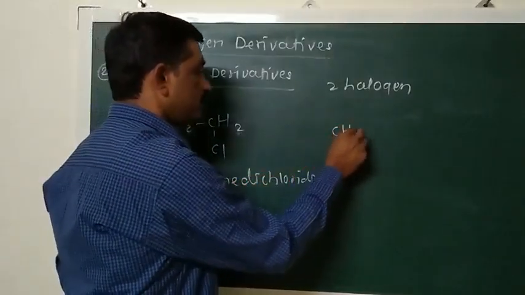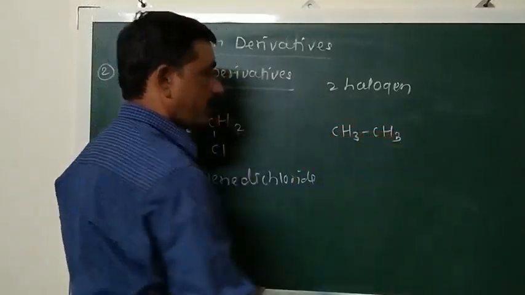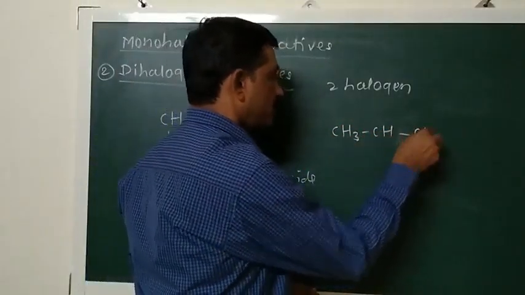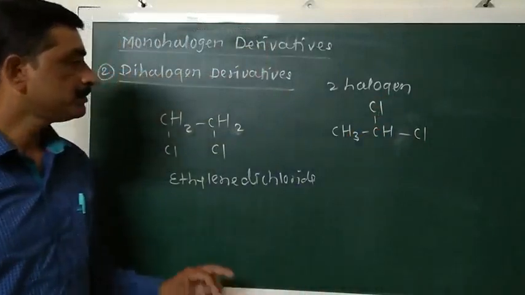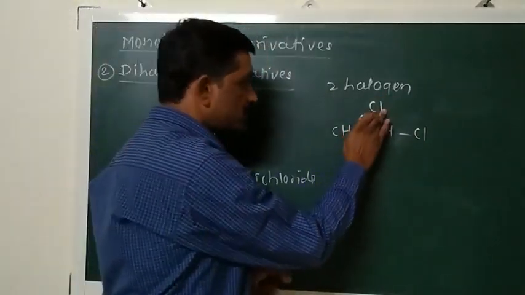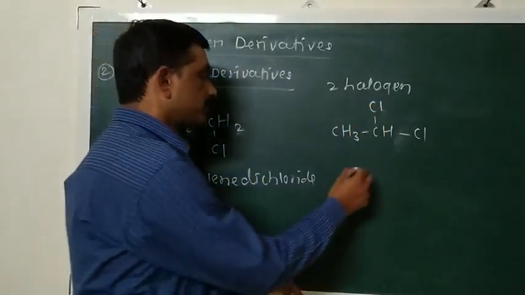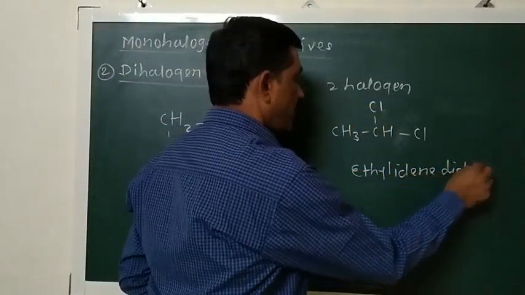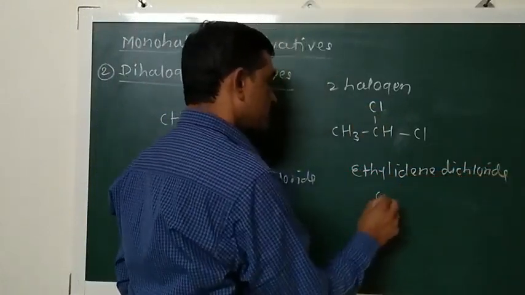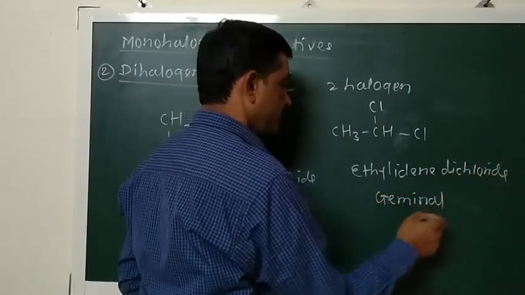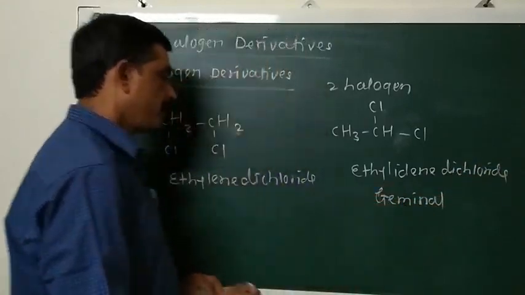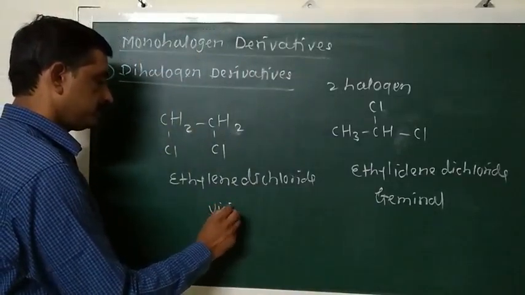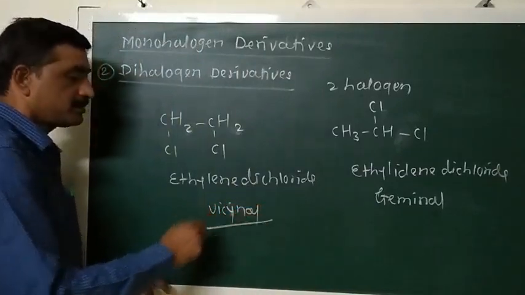Another example, suppose this is also ethane, but in this case both halogen atoms are present on one of the carbon atoms. Then this is also a dihalogen derivative, but the name of this compound is ethylidene dichloride. Such compounds are generally called geminal dihalides, and the earlier type are called vicinal dihalides.